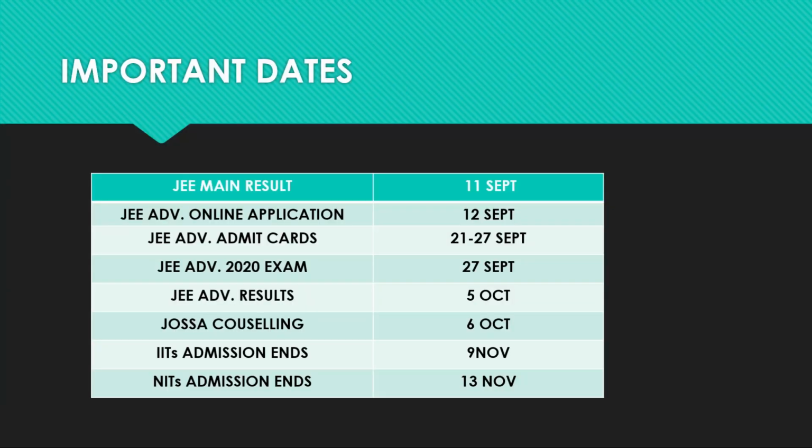Coming to important dates, the JEE Main result date is 11 September. JEE Advanced online application is 12th September, means today. JEE Advanced admit cards will be issued from 21 to 27 September, and the exam will be on 27 September. JEE Advanced results will be on 5th October. Commencement of JOSAA counseling will be from 6th October. The admission process for IITs will end on 9th November, and for NITs the admission process will end on 13 November.